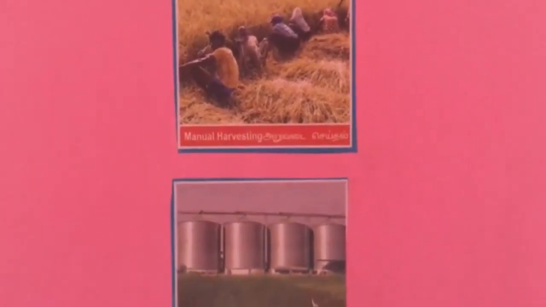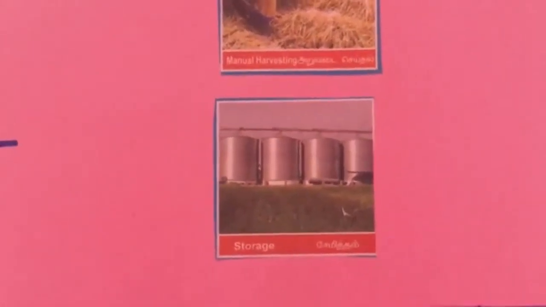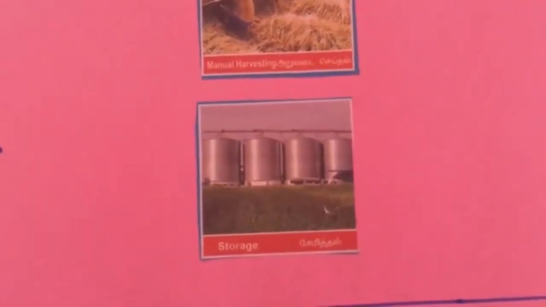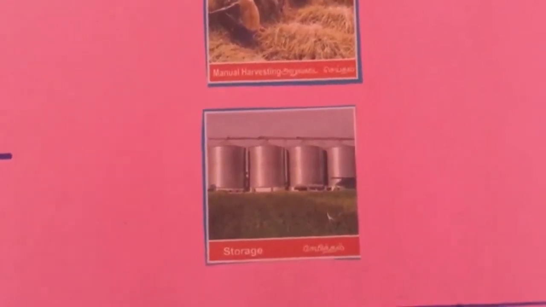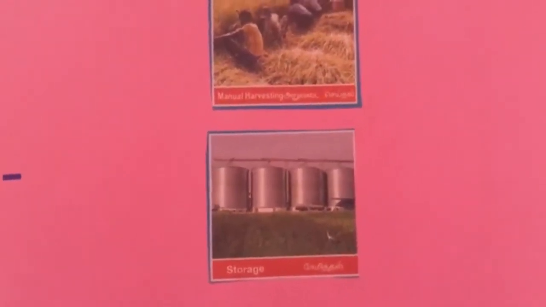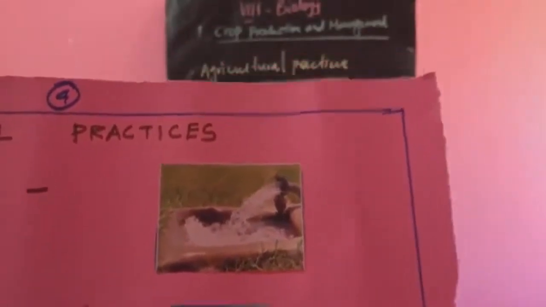And harvesting also involves manual work and also machines. Finally, after harvesting, the grains are stored in the godown or silos or granaries. So these are the various types of agriculture practices.